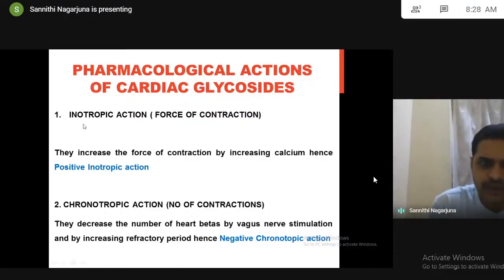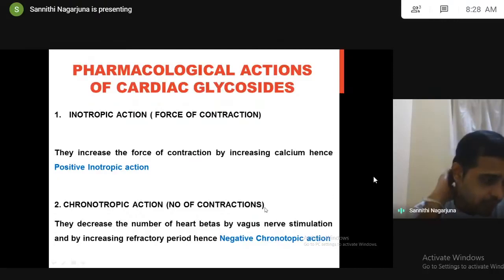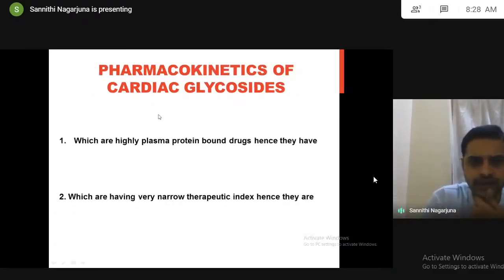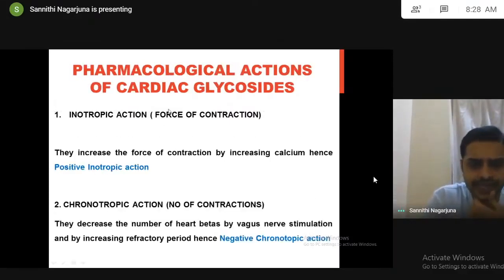there are two important properties. One is inotropic. Inotropic action means force of contraction. Chronotropic action means number of contractions. I told you heart contractions have two properties: one is the force, another is the number. Force of contraction is called inotropic. Number of contractions is called chronotropic. Cardiac glycosides increase the force of contraction by increasing calcium. Hence we call it positive inotropic action.